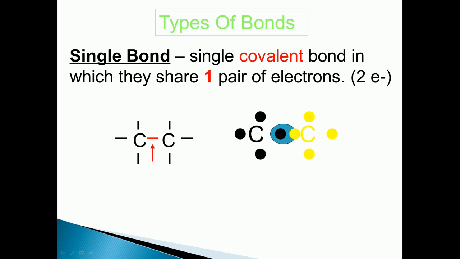Now let's see here. Okay, so in this case there is a single covalent bond present between the carbon atoms, and they just share one pair of electrons. This is called one pair of electrons or two electrons. So as we know, carbon is surrounded by the 4 hydrogen atoms.